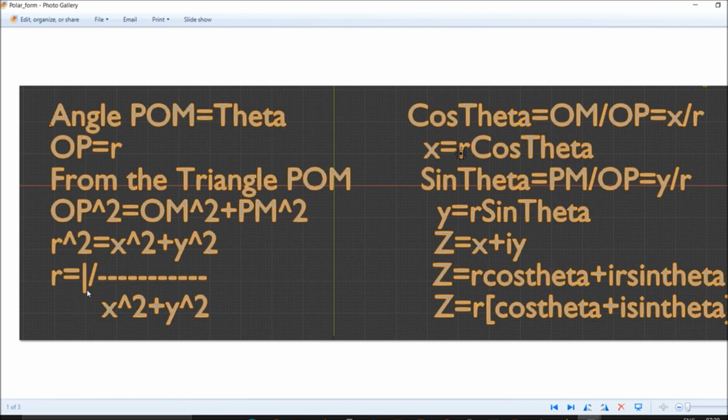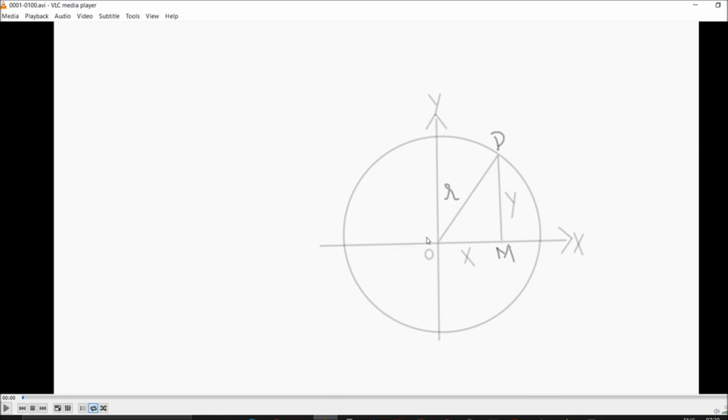So if I say R equals root x square plus y square, this is how we get to polar form. In Cartesian coordinates, if we have to get to this point, we will travel x here, and then we will go for the y. This is how we reach a point. But for polar form, we consider this radius itself, with a degree. So theta, whatever we say, will be considered as a degree. We'll see how it will perform.